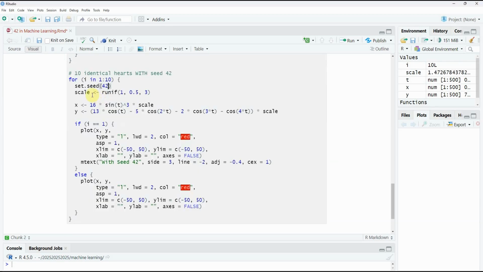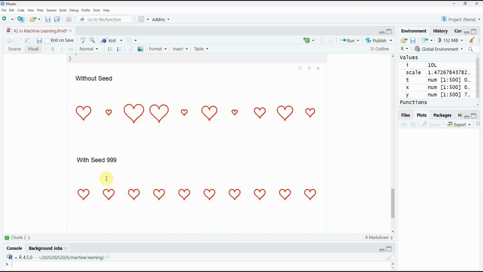Okay, let's change the seed one more time. This time, we'll use 999, a romantic number in some cultures. So we have the same pattern here. When we set a seed, all the hearts stay the same every single time.